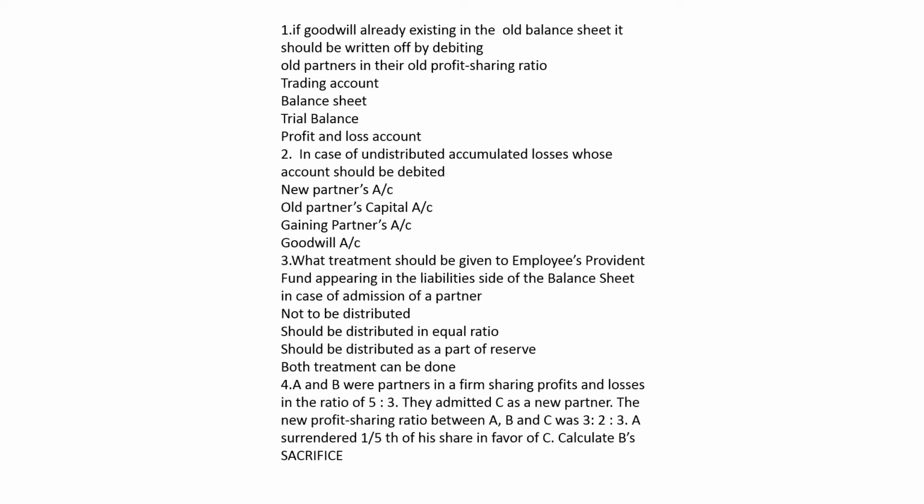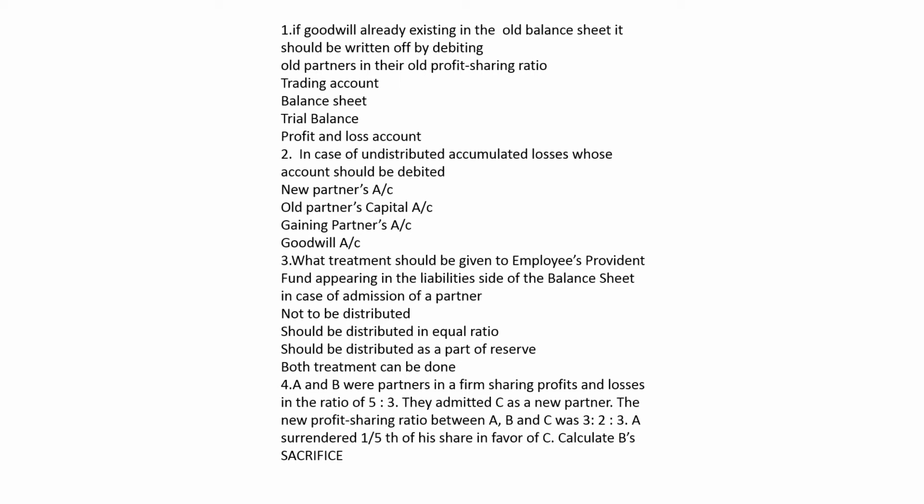A surrenders 1/5 of his share. He is not saying that A surrenders 1/5. He says A surrenders 1/5 of his share. What is the old share of A?